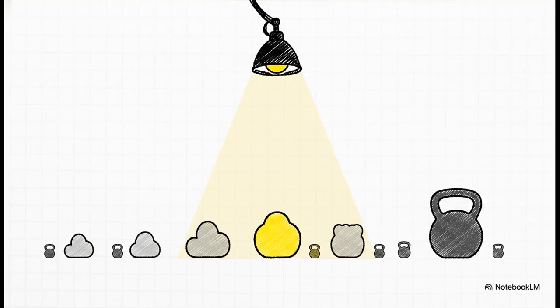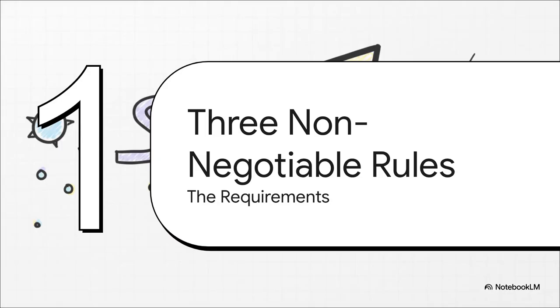So the whole job of what we call an attention mechanism is to assign a number, or a weight, to every single word. That weight tells you how much of the spotlight is shining on that word. A high weight means the AI is laser focused, and a low weight means it's pretty much in the dark. All right, so any math function that wants to be in charge of this spotlight has to play by three really strict, non-negotiable rules. These are the tests, and they're going to be what separates our hero function from the one that just can't cut it.